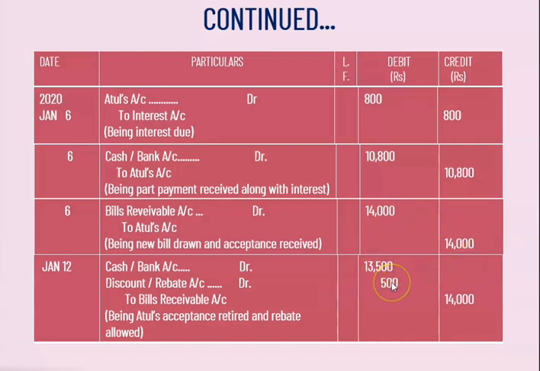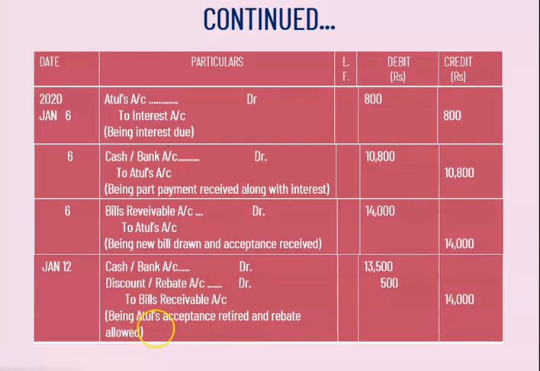So this 500 rupees, we can call it a loss, and therefore we are going to debit here either discount account or rebate account, whichever is convenient for you. So either you can add discount or rebate account debit 500 rupees, to bills receivable account 14,000 rupees. Therefore, being Atul's acceptance retired and rebate allowed, right?